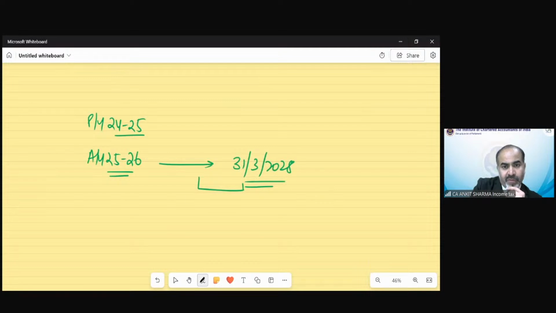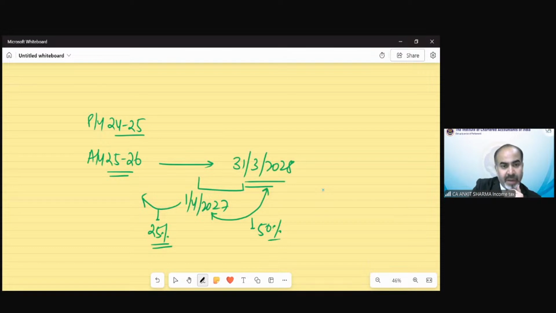So from 1st April 2027, if the update return is filed during this duration, the additional tax would be 50%. And before that, if the update return has been filed, the additional tax would be 25%. That means from 1st January 2026 till 31st March 2027.